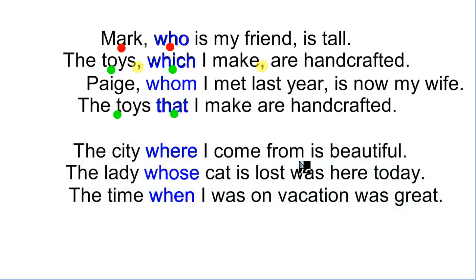The city where I come from is beautiful. The lady whose cat is lost was here today. She was probably looking for the cat. The time when I was on vacation was great. So remember, relative clauses can be also used for places, owners, and for times, moments.